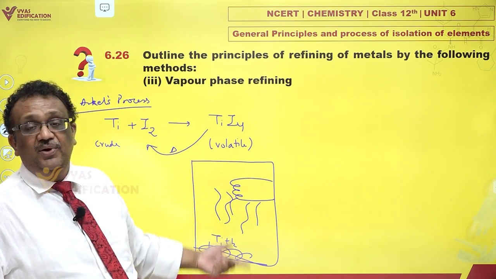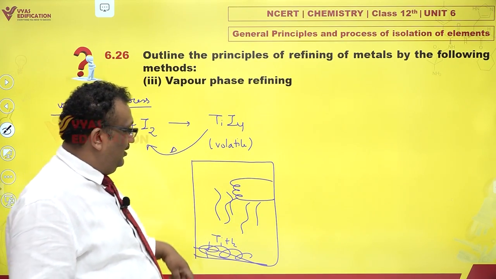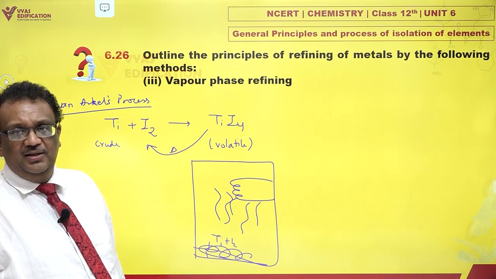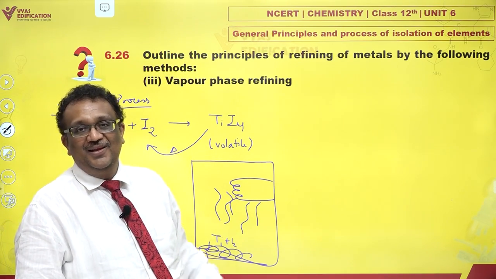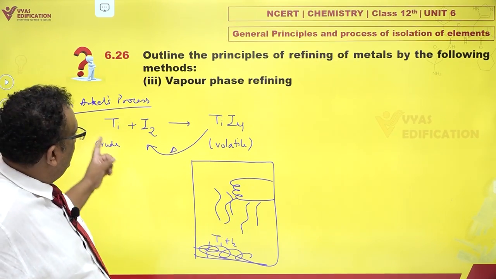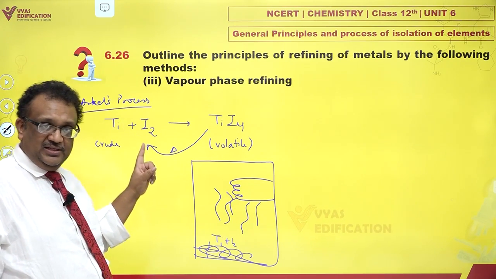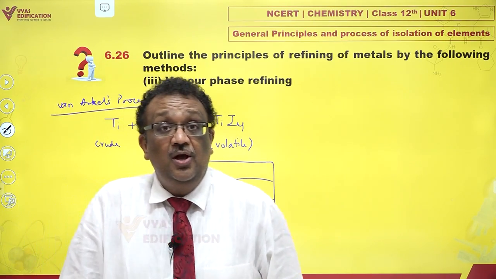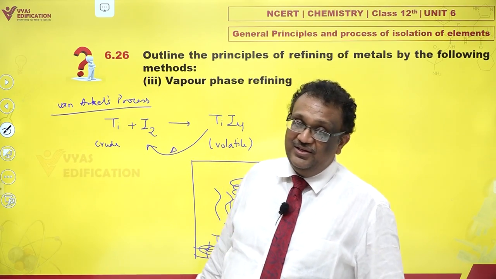The process keeps on repeating till all the titanium has been deposited, and at the end you can simply drill a bore, remove the inner core of the extra metal, and you have a pure sample of titanium. This is how you can do vapor phase refining. So the concept is reaction of crude metal with a substance which produces a volatile substance, and this volatile substance on heating should be able to decompose back very easily.